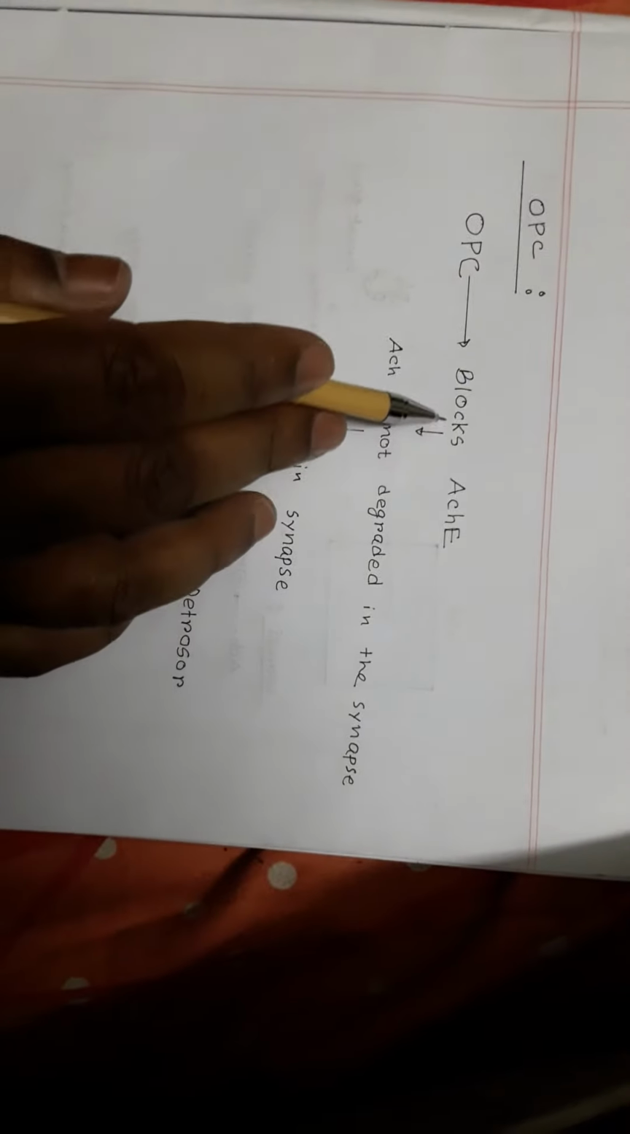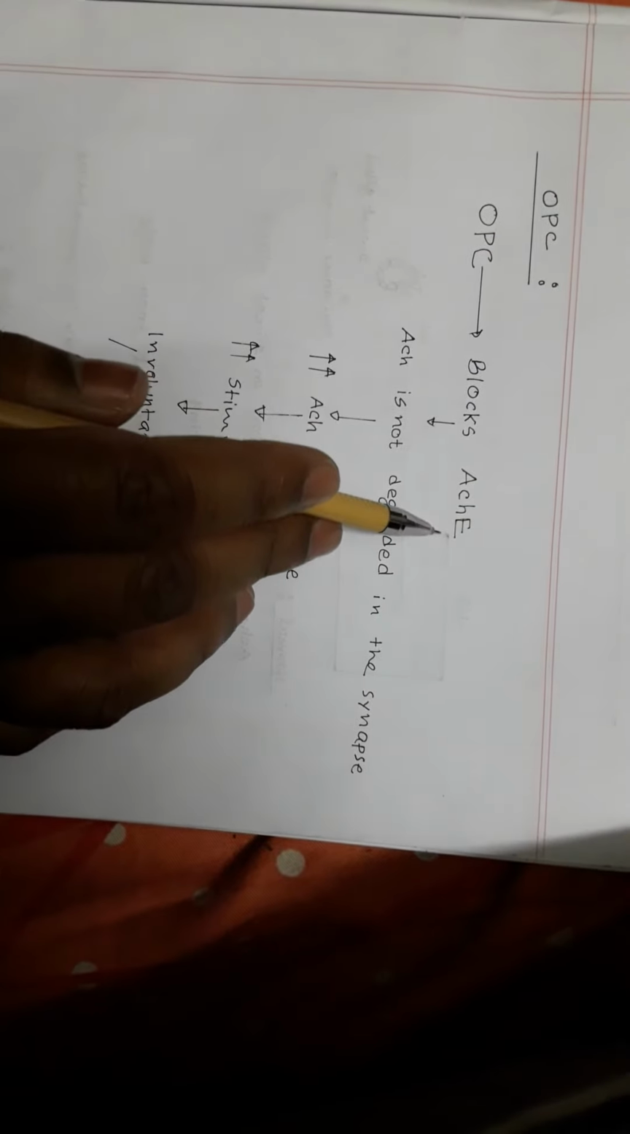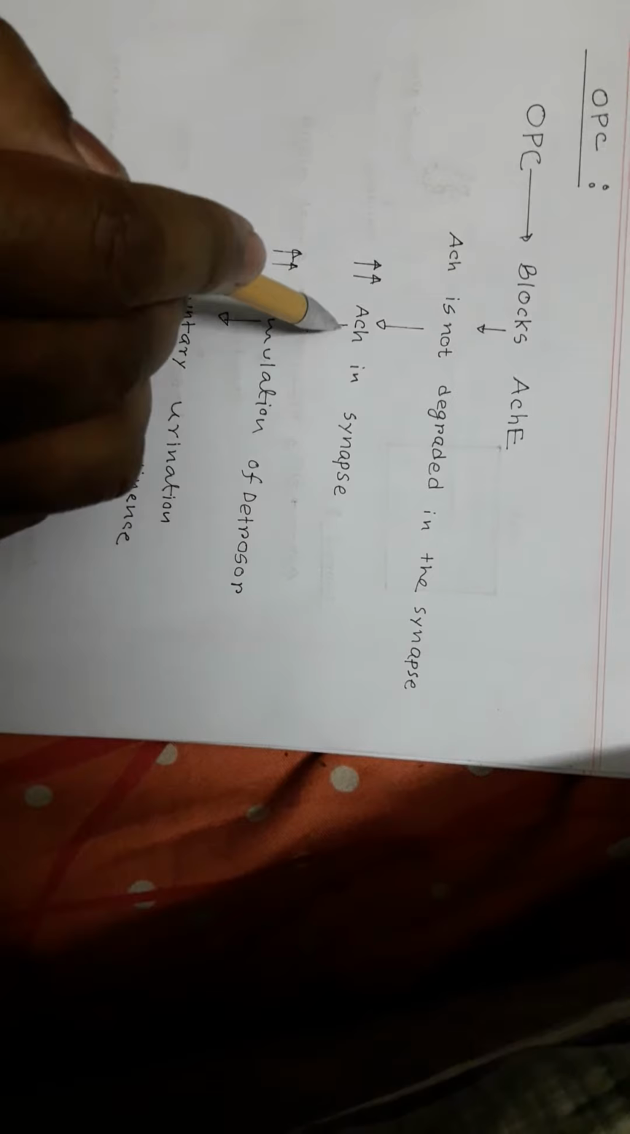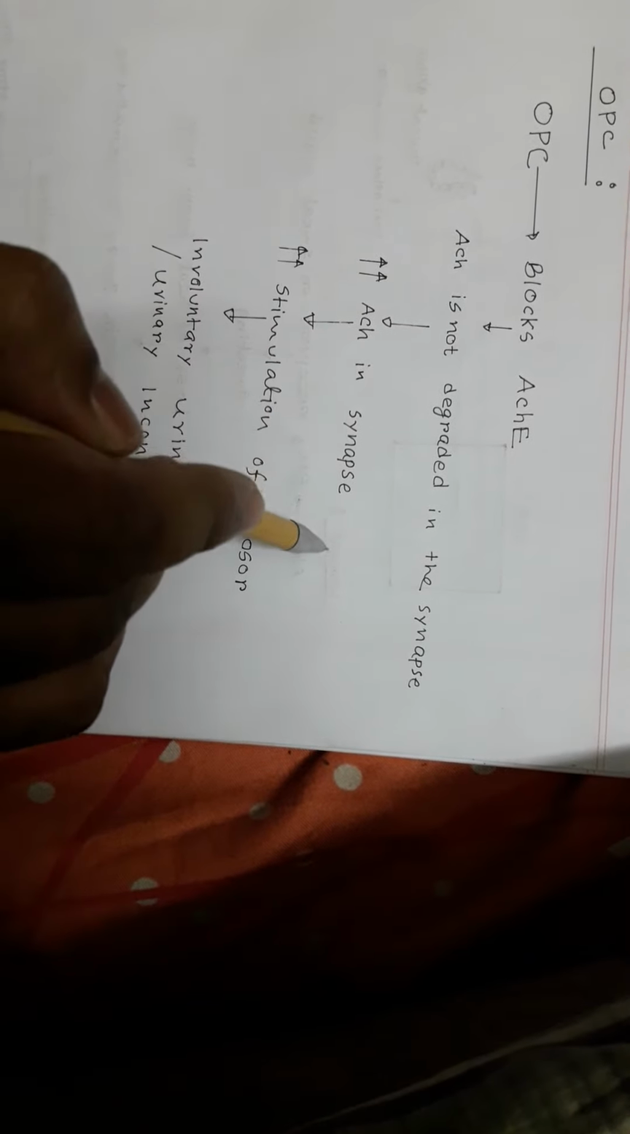Now see what OPC does. Organophosphorus compound actually blocks acetylcholinesterase, as you all know. So acetylcholine is not degraded in the synapse of the urinary bladder. So in the urinary bladder, acetylcholine concentration goes up, and this leads to excessive stimulation of the detrusor. So your detrusor contracts vigorously. And this leads to involuntary urination or urinary incontinence.